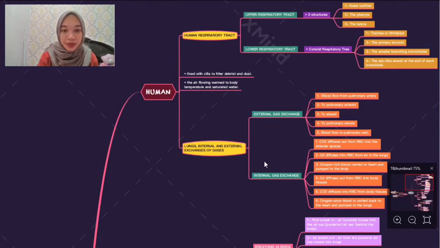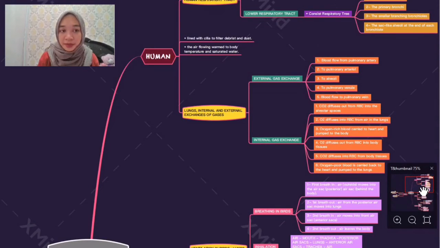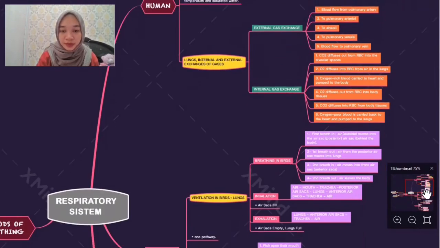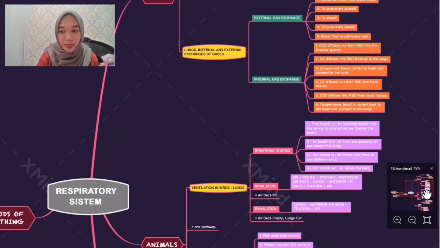As you can see, for human, there are 2 sections here: human respiratory tract and internal and external exchange, and there are more sections, and it is colorful, so it's very interesting to read, and you are not getting bored of reading notes over and over because it is so pretty and colorful. It attracts us to read more, and it's very helpful for every student.